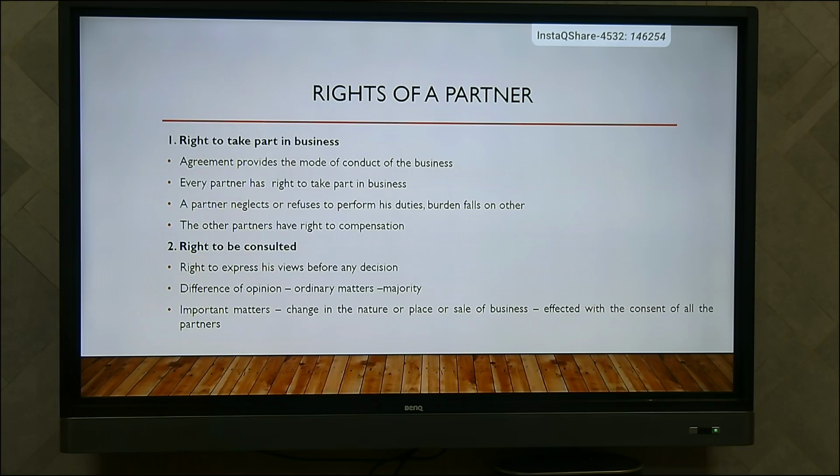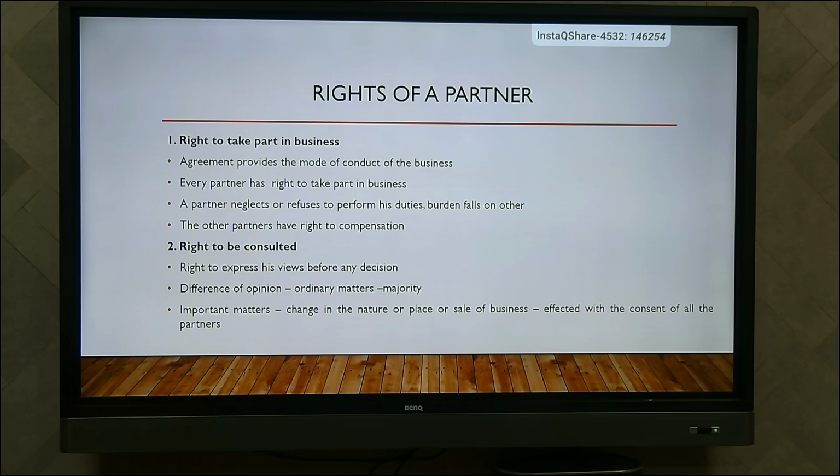If any partner neglects or refuses to take part in the business, that duty automatically falls on another person. Then the other partners will carry on the particular activity. So the other partners have the right to compensation. Instead of one partner, if he is carrying out extra duty, they can take remuneration from the firm.